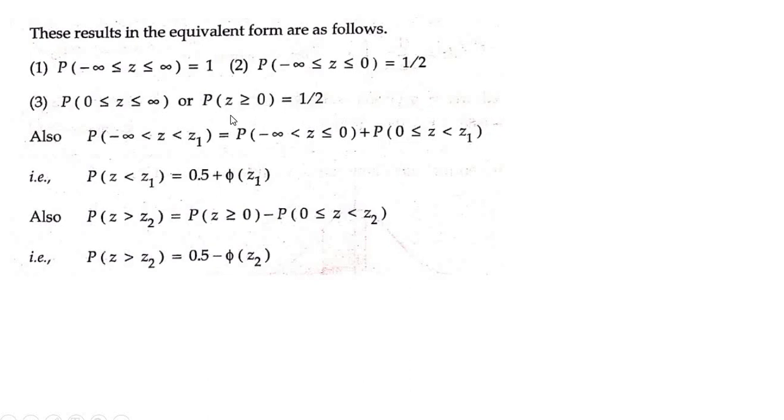It is the same. So whenever you have the probability of z greater than or equal to 0, or z greater than or equal to 0 and less than or equal to infinity, then you can directly write it as 0.5. Or if you have less than or equal to 0, also you can write it as 0.5. When you have z greater than or equal to 0 and less than z2, then that can be directly written as phi of z2. You may not understand this exactly now. When we solve the problem, we'll be applying this result so that you will get some sort of an idea.